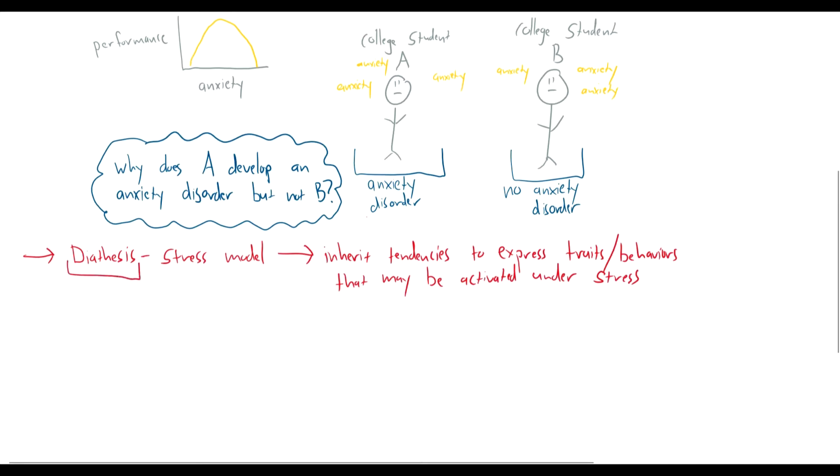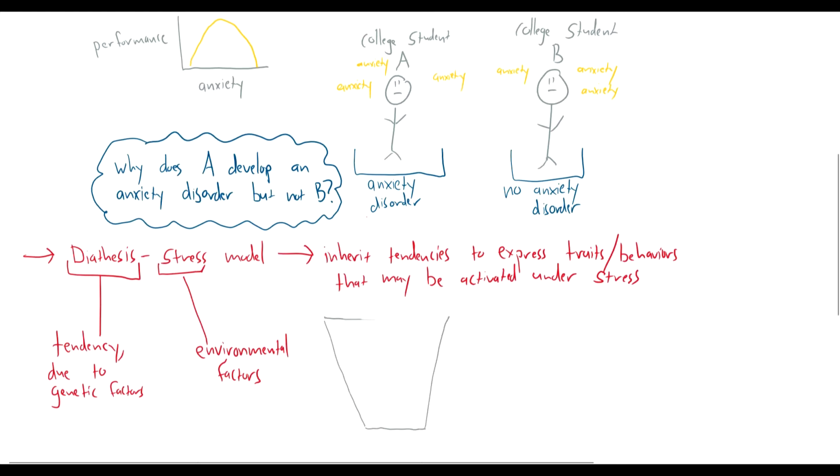So let's break down these words here. Diathesis means the tendency to, and this is going to be due to genetic factors, and stress are going to be due to environmental factors. So this model basically combines genetic factors and environmental factors. So we can use glasses as an analogy to describe this model.